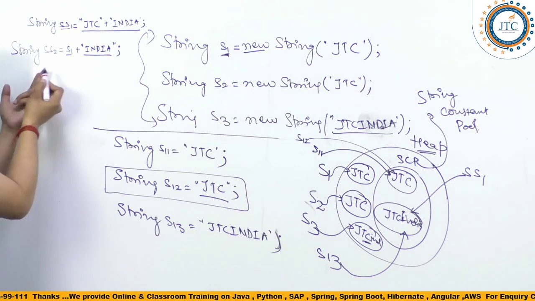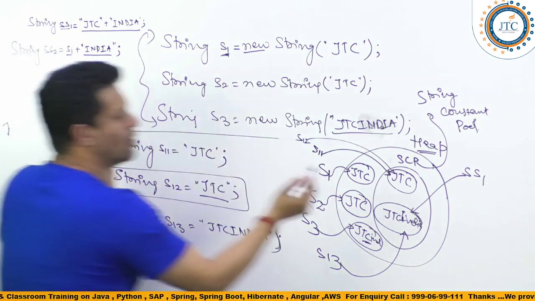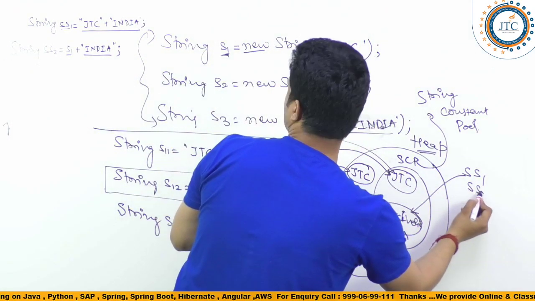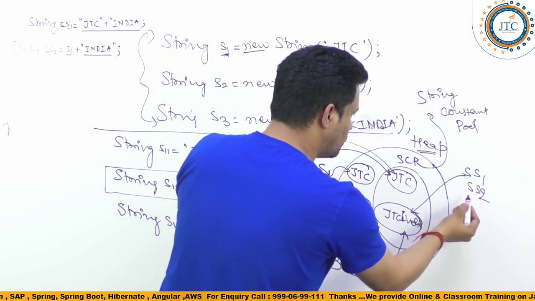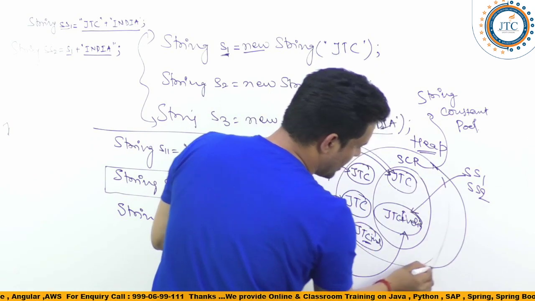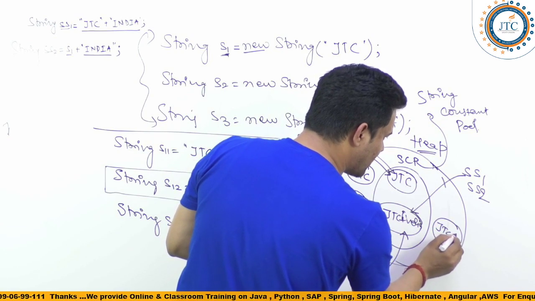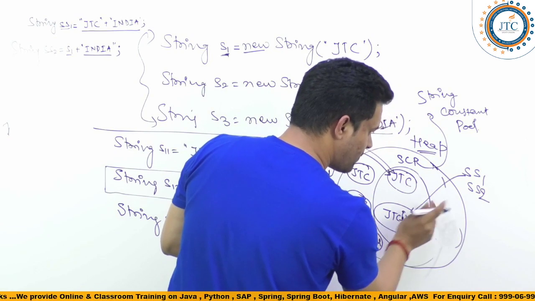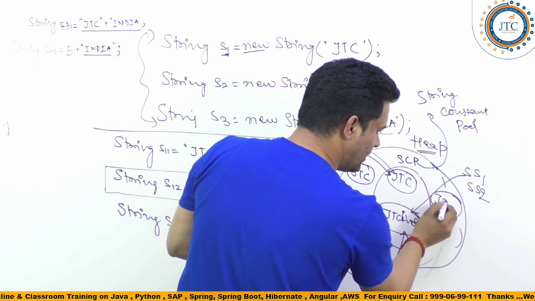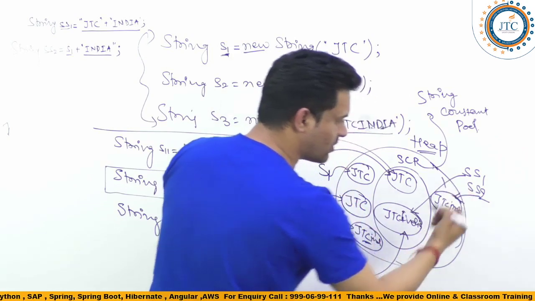So we are doing this concatenation: reference plus literal. SS2 is going to point to a literal which is outside the pool. It will create one literal outside the pool and point to that one.